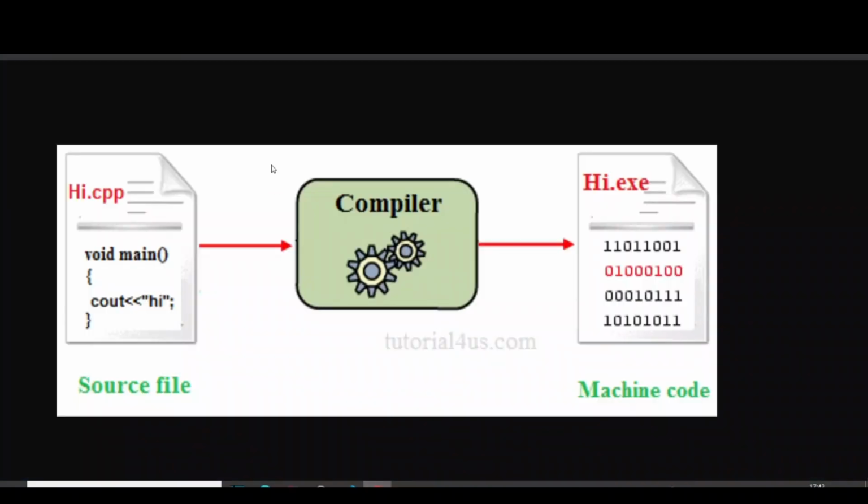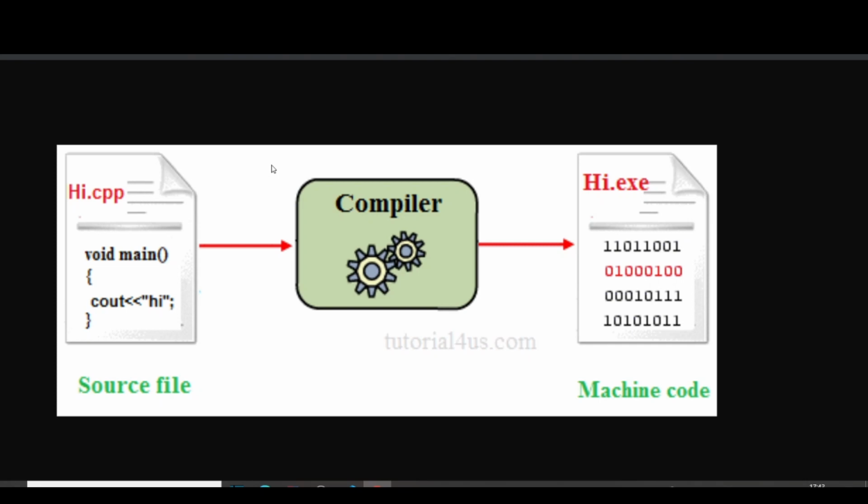So basically, whenever we are writing something in our language, for example, we have here void main and in that we are just outputting hi, what we want is a compiler which can convert this code into machine level. This machine level code will be fetched into the processor, which will run the instructions.